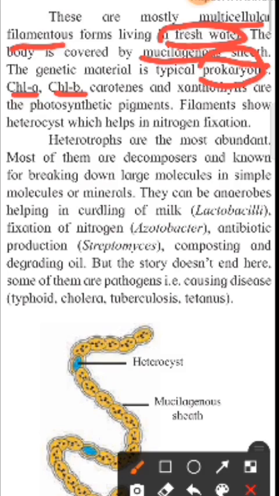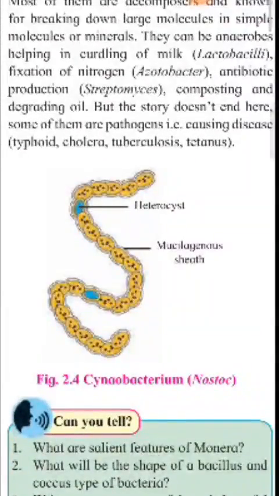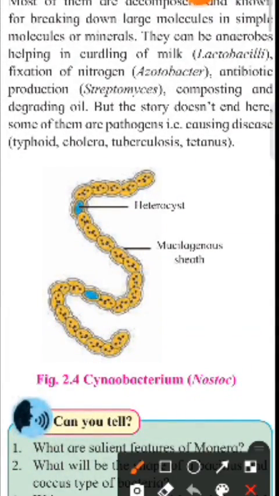Here we can see the diagram of a cyanobacterium. We can easily see that this is a multicellular organism, and in some places we see blue colored cells. These are called heterocysts, which help in nitrogen fixation.